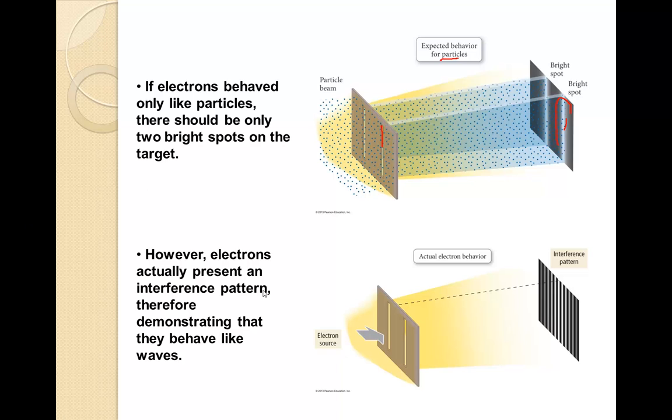However, the reality is electrons actually present an interference pattern, and we've seen this in previous tutorials where the waves diffract and then overlap again, where they have one area that's bright by the waves converging and one area that's dark where the waves cancel out. And this means that they're behaving more like waves.